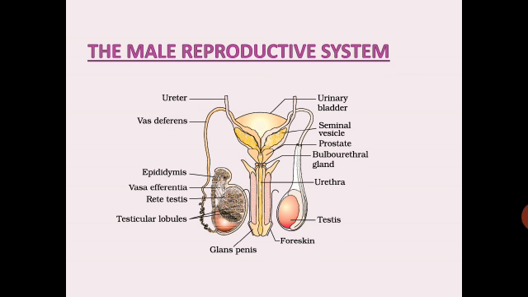The male reproductive system consists of a pair of testes, then rete testis, vasa efferentia, epididymis, vas deferens, seminal vesicle, prostate gland, bulbourethral gland, urethra, foreskin, glans penis. These are the labelings of the male reproductive system. Please practice the diagram.